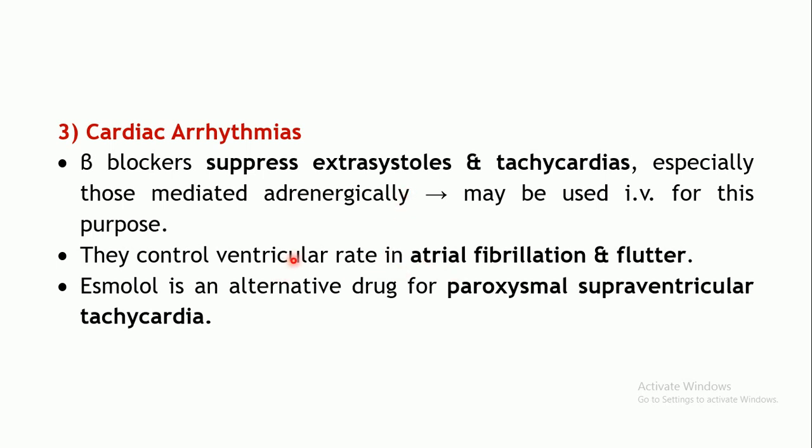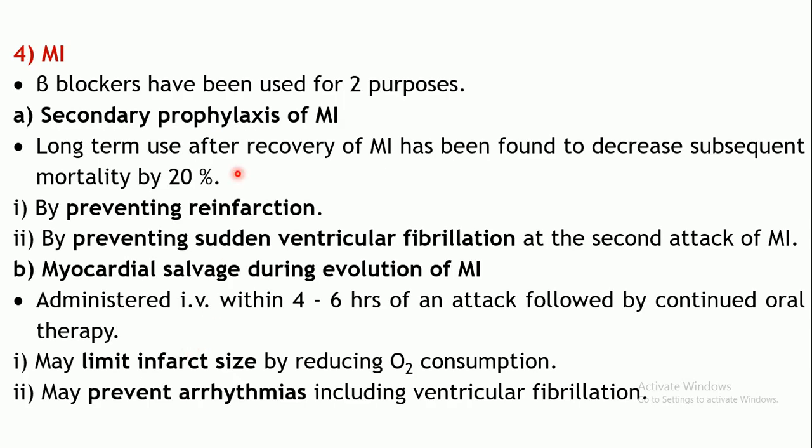Okay, so these can be used to control the ventricular rate in atrial fibrillation and flutter. Okay, even esmolol is used for paroxysmal supraventricular tachycardia. This is also a type of arrhythmia wherein the atrial rate of depolarization is very high in this particular situation. Next use is myocardial infarction.